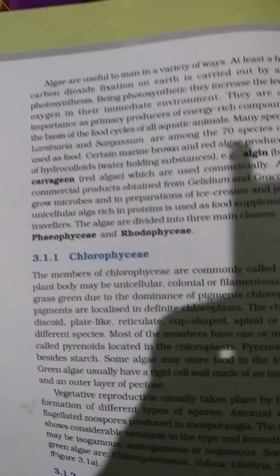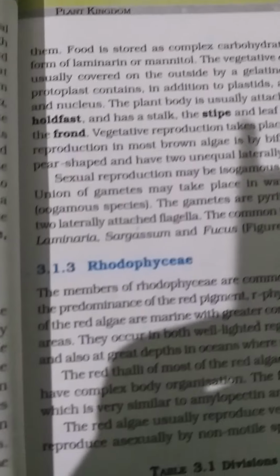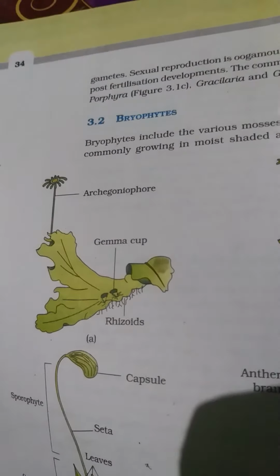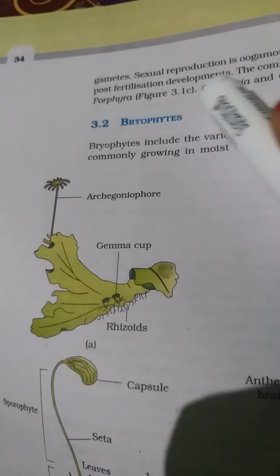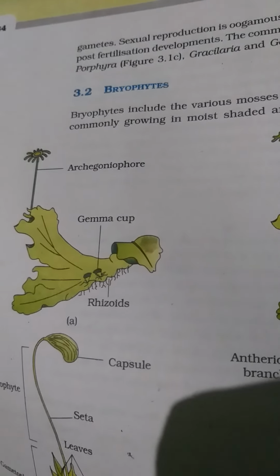Now here you see again Chlorophyceae, Rhodophyceae, and here Rhodophycean. Now the common members are Porphyra, Gracilaria and Gelidium.